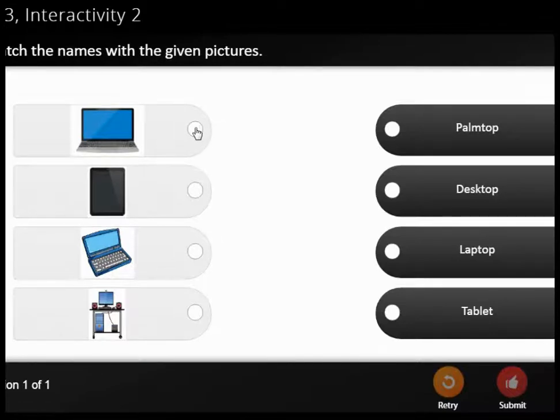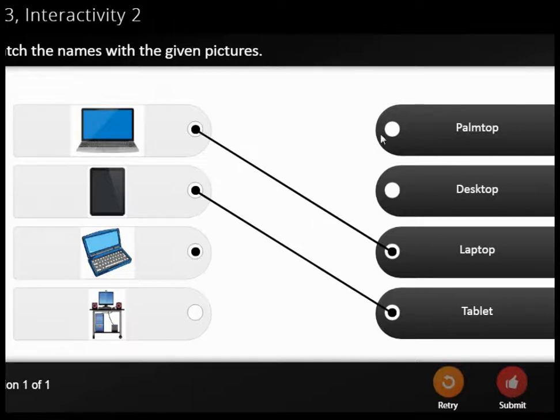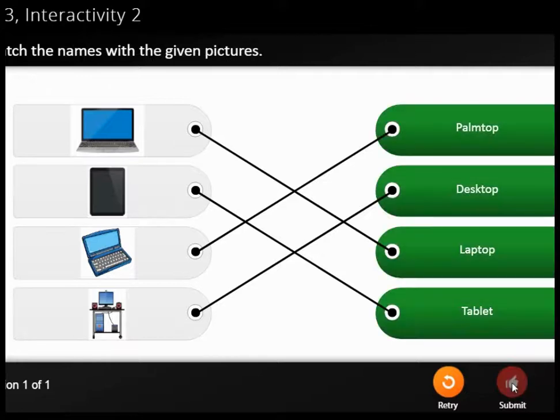This is laptop, right? This to this, and the second one is tablet, isn't it? The tablet, this, and the third one palm top, and the next desktop. Is it clear, children? Okay, all the answers are correct.